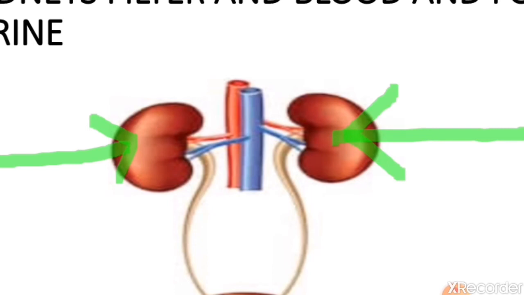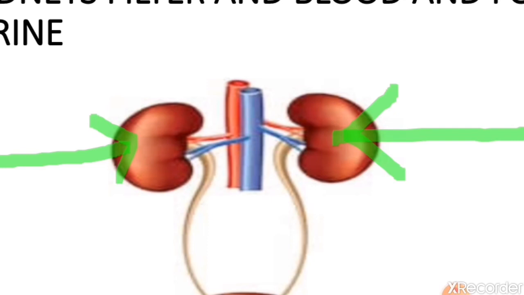The blood vessels, this red and blue tube-like structure, carry the blood to the kidneys, and here the filtration is done inside the kidney, and then the blood vessels carry the purified blood away.